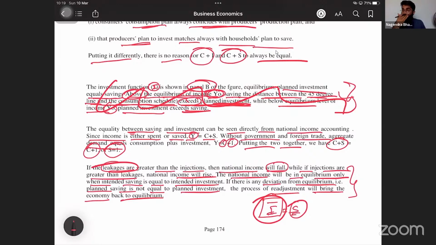In 1 year, whatever is saved by the households, everything should be invested by the firms. Whatever households save, that same amount should be invested in the firms. Then what happens, sir? The equal amount will be there in each of the sectors. Think that. Okay, listen.